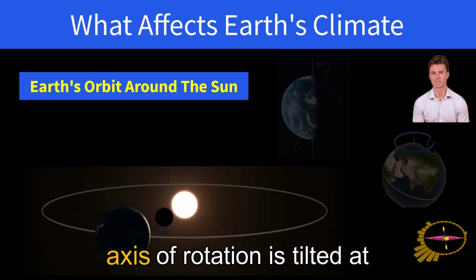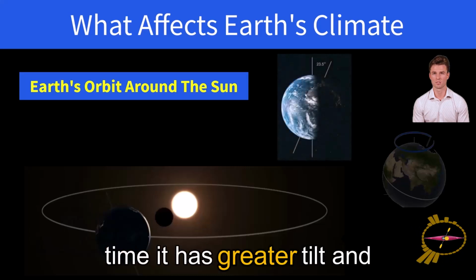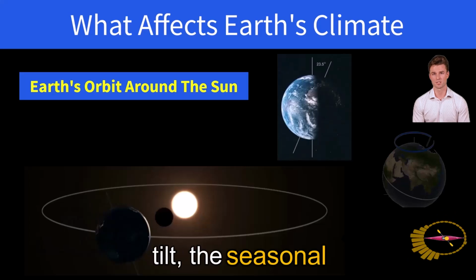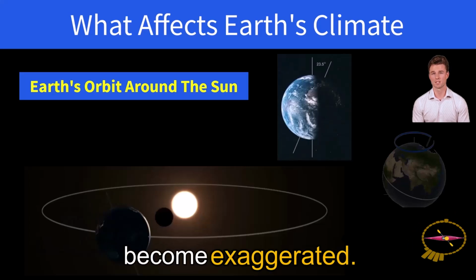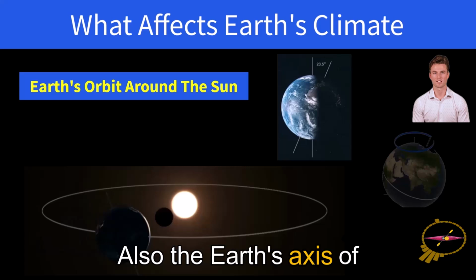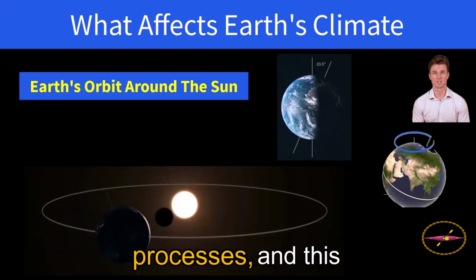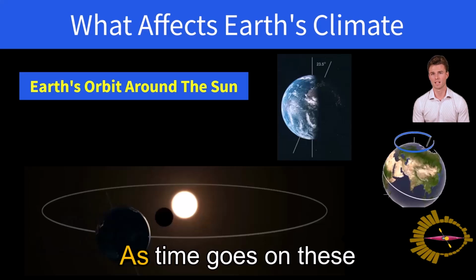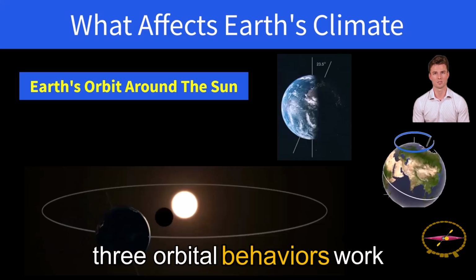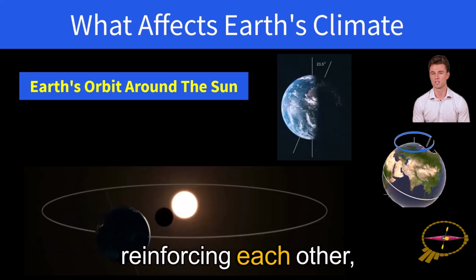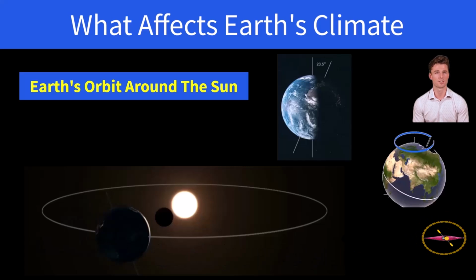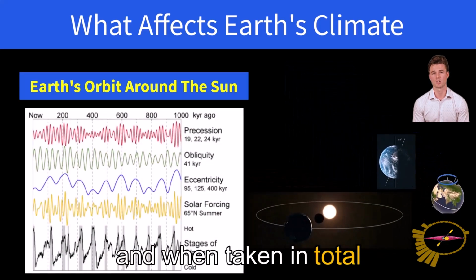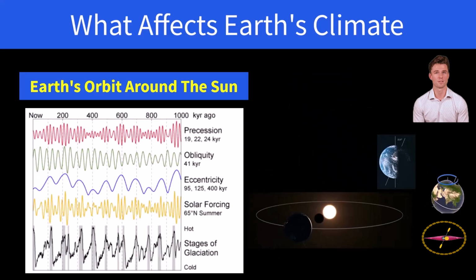Additionally, the Earth's axis of rotation is tilted. At times it has greater tilt and other times less. During the time of greater tilt, the seasonal temperatures on Earth become exaggerated. Also, the Earth's axis of rotation wobbles or precesses, and this precession affects the degree of climate exaggeration. As time goes on, these three orbital behaviors work in concert, sometimes reinforcing each other, sometimes canceling each other out. Their combined effects are called Milankovitch cycles, and when taken in total greatly affect the temperature of the Earth.